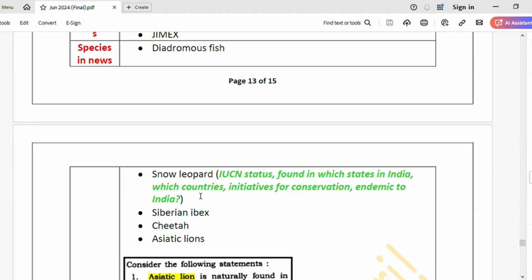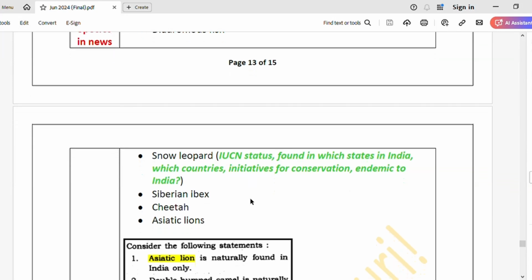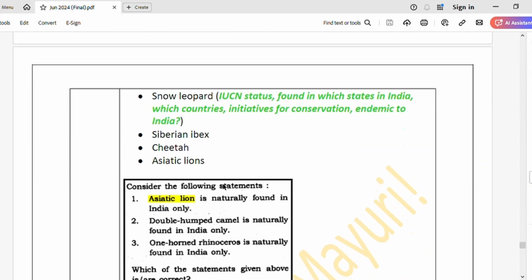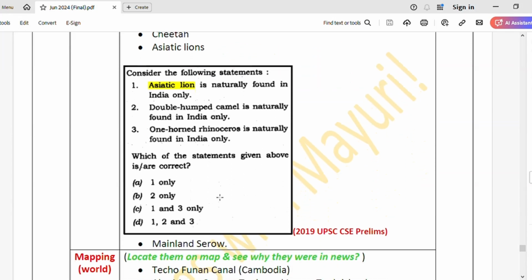Just remember, sometimes some species are found only in Northeast India and the countries adjoining Northeast India. So try and remember it in that manner. It is not humanly possible to remember all the countries, so just have a broad idea so that if a question comes, you can answer it based on your intuition. Then what initiatives have been taken for conservation, and whether the species is endemic to India or not. Here a question is asked like, Asiatic lion is naturally found in India only. So they may ask you such questions, so please collect information and use the PYQs properly.